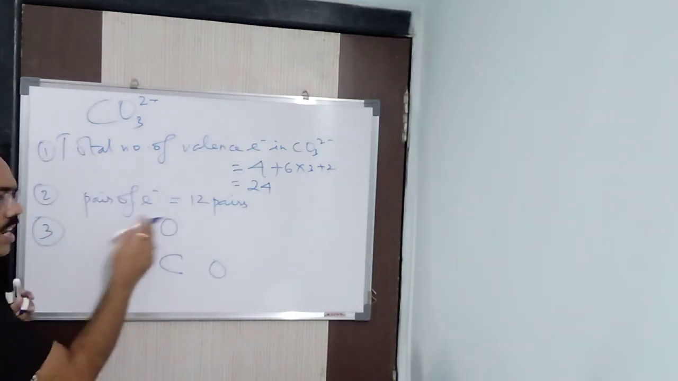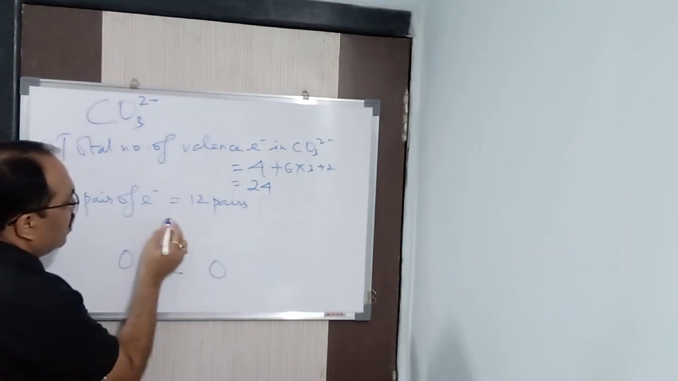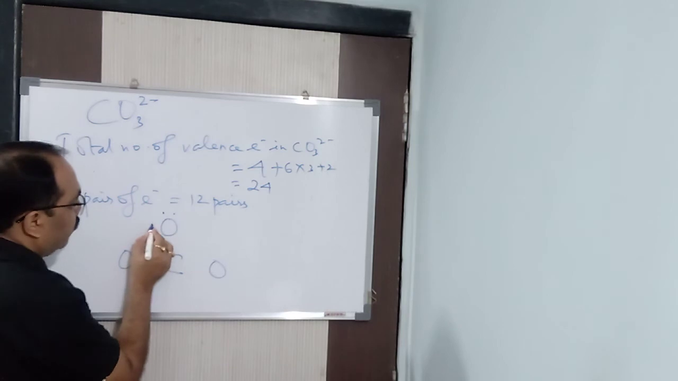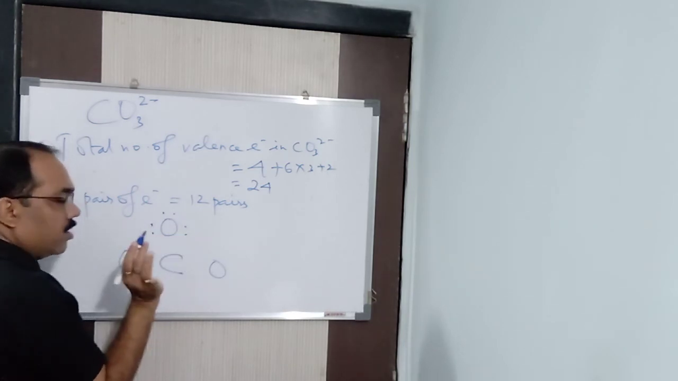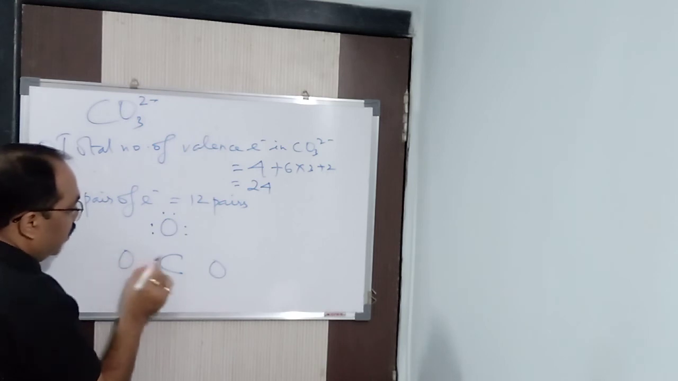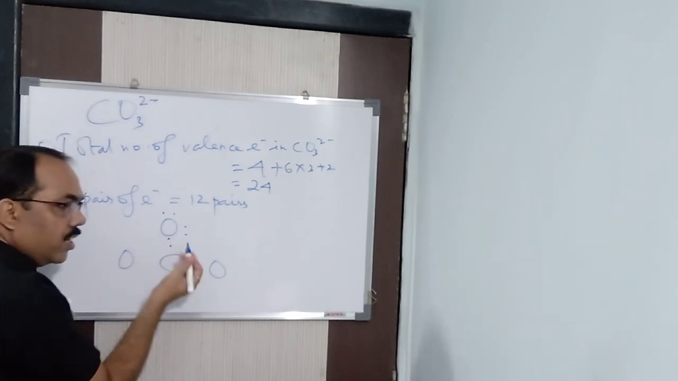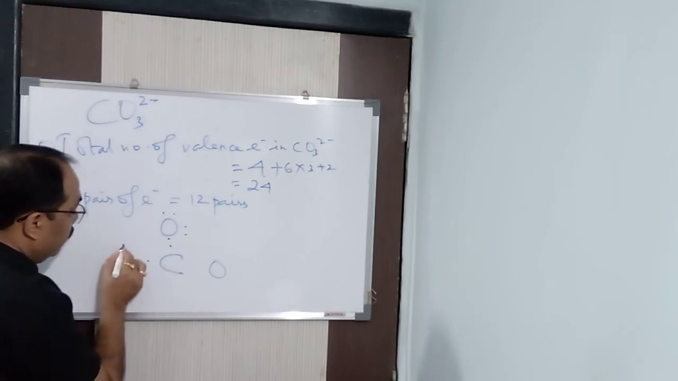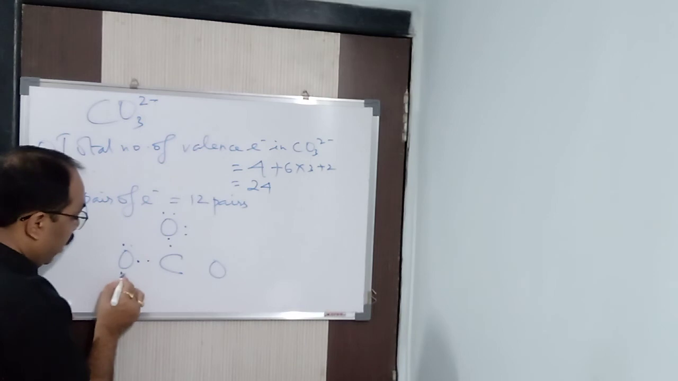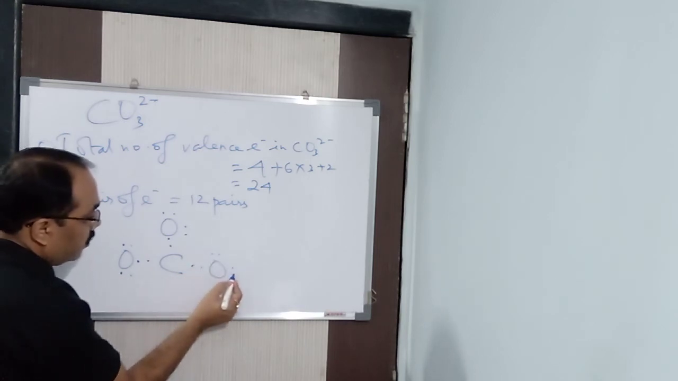Now see here, you can start from anywhere, from carbon or oxygen. Suppose I start from oxygen here: 1, 2, 3, 4, 5, 6. Because oxygen has got 6 electrons, let me put 6 and see what happens. Now this 2, let me put it here, because it will be sharing. Now this oxygen also has 6: 1, 2, 3, 4, 5, 6. And this oxygen also has 6: 1, 2, 3, 4, 5, 6.